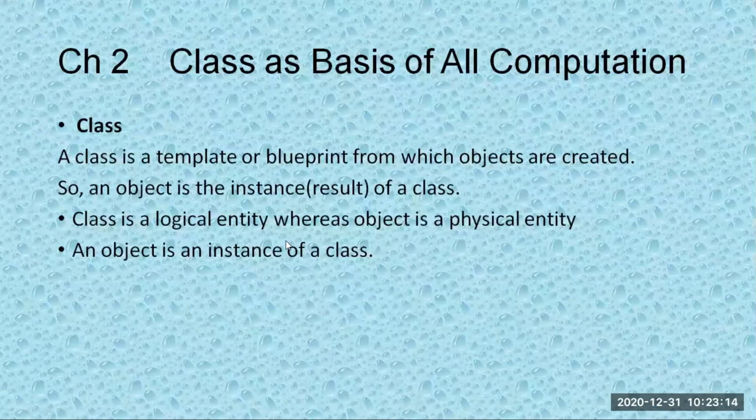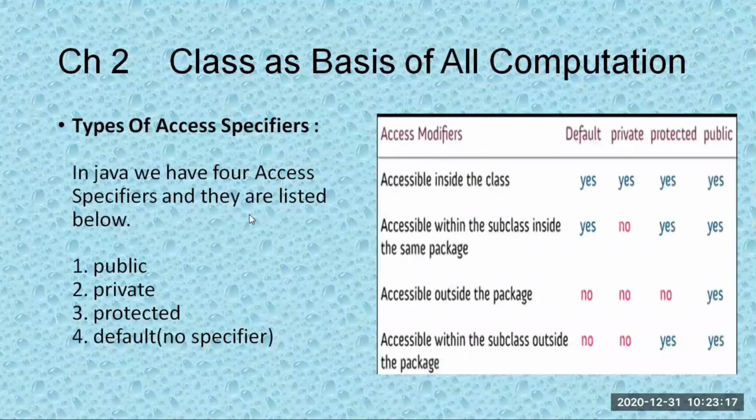I hope class and object is clear. Now the next concept is access specifiers. As far as your exam is concerned, we are having only public and private this time. We don't have protected and default, but still we'll get an idea of this. If you see here, default is accessible inside the class. If you're not saying anything, it is taking the default access specifier.